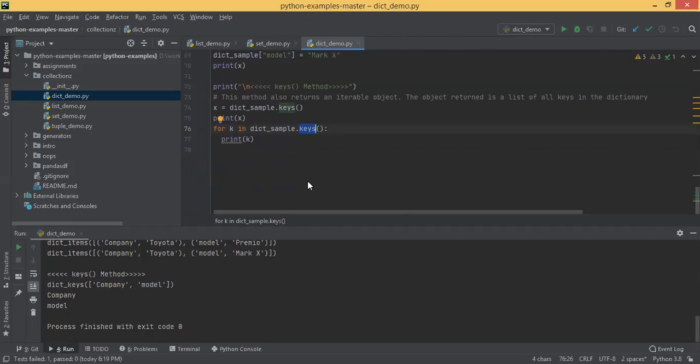Anybody having any query on this? Sandeep, Viharika, anybody? Yes, I do have, Siddharth.